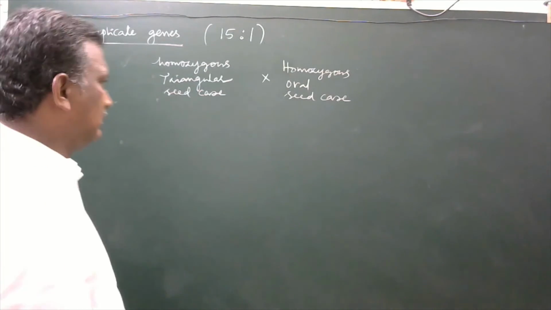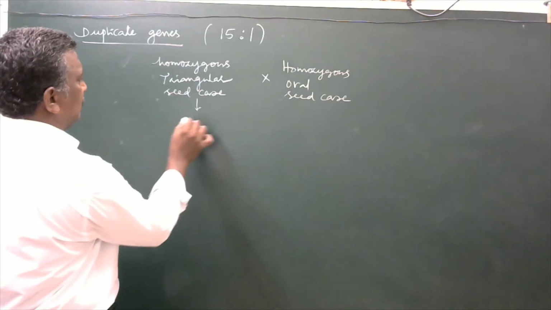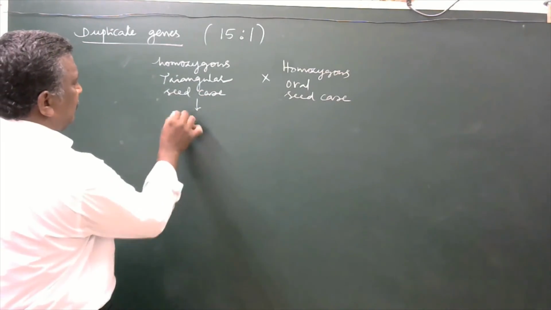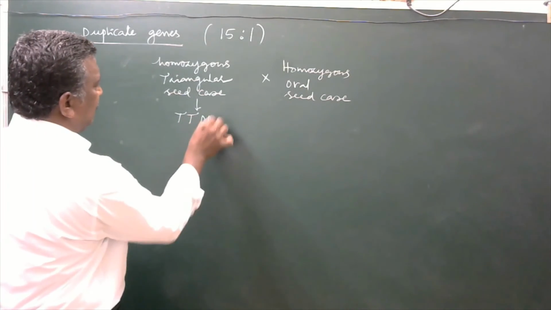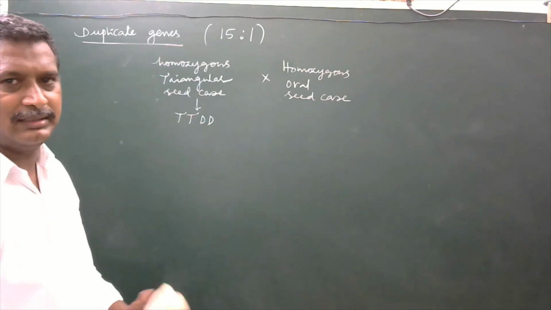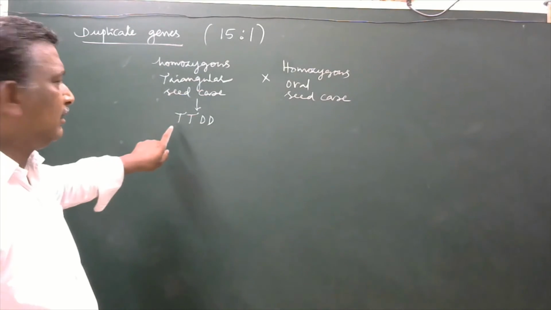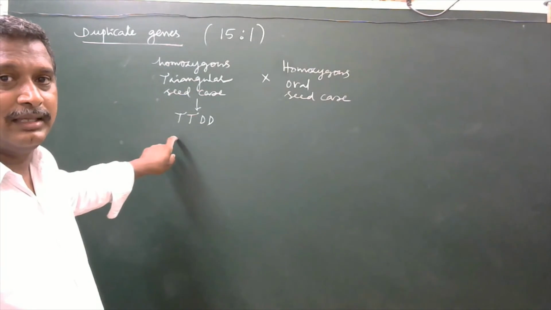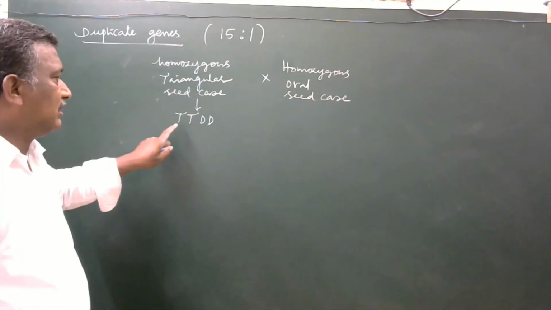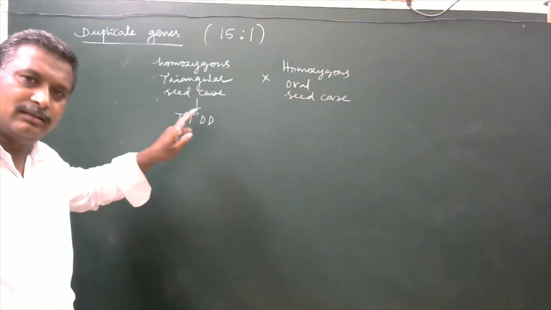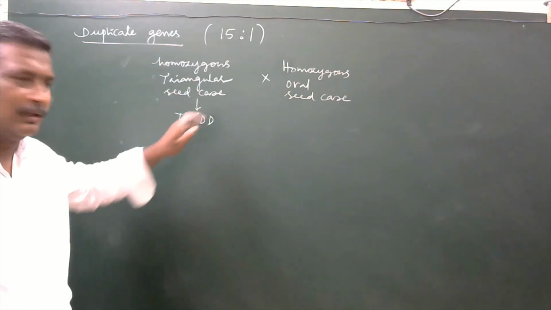From it, capital T, capital T, capital D, capital D. Here we are saying that two different non-allelic dominant genes are there. One gene here is capital T, the other dominant gene is capital D.